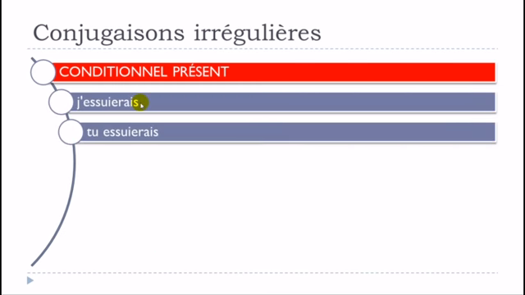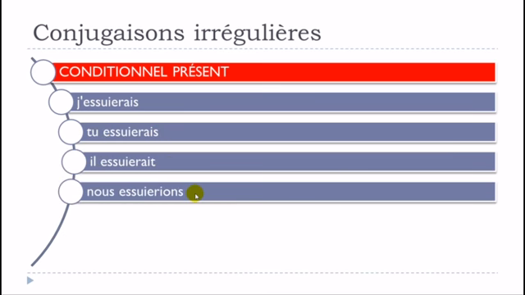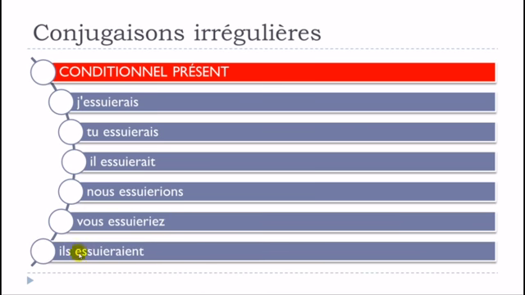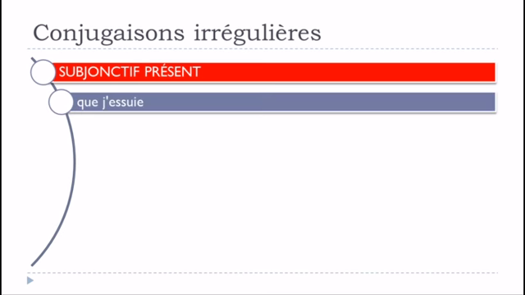J'essuierais, tu essuierais, il essuierait, nous essuierions, vous essuieriez, ils essuieraient. And it's exactly the same modification, so this Y is changed and replaced with I here, and it does affect all the persons. Okay, and so finally, let's see le subjonctif présent.